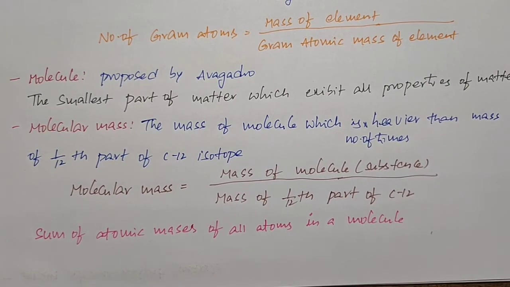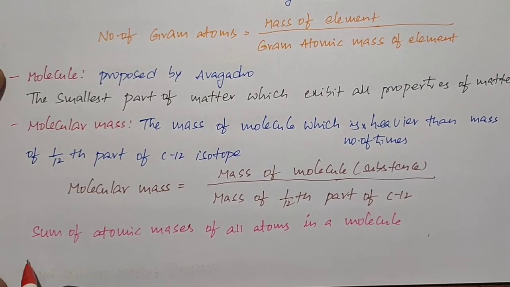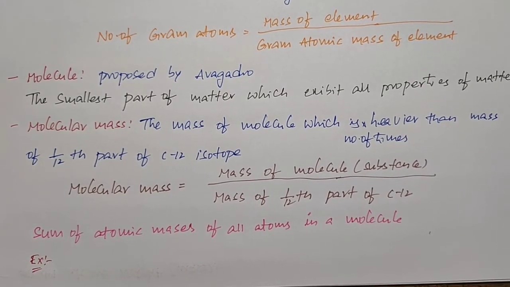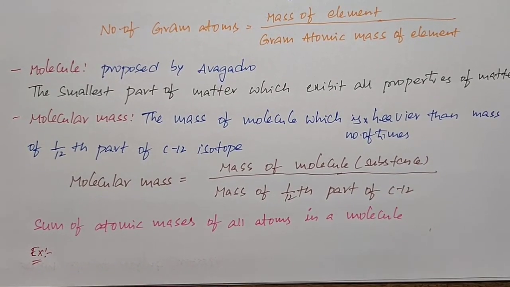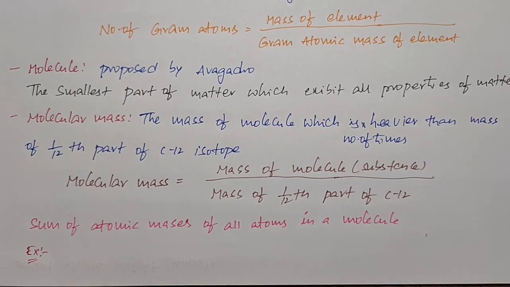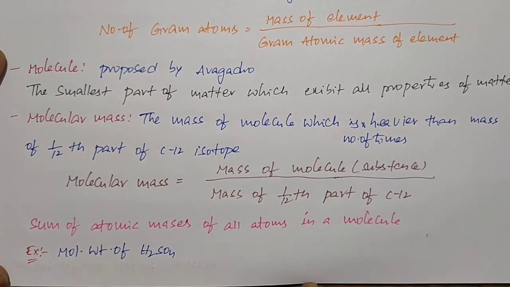So here I just give some examples to find the molecular mass. First I need the molecular mass of H2SO4, or molecular weight of H2SO4. Molecular weight or molecular mass both are similar.